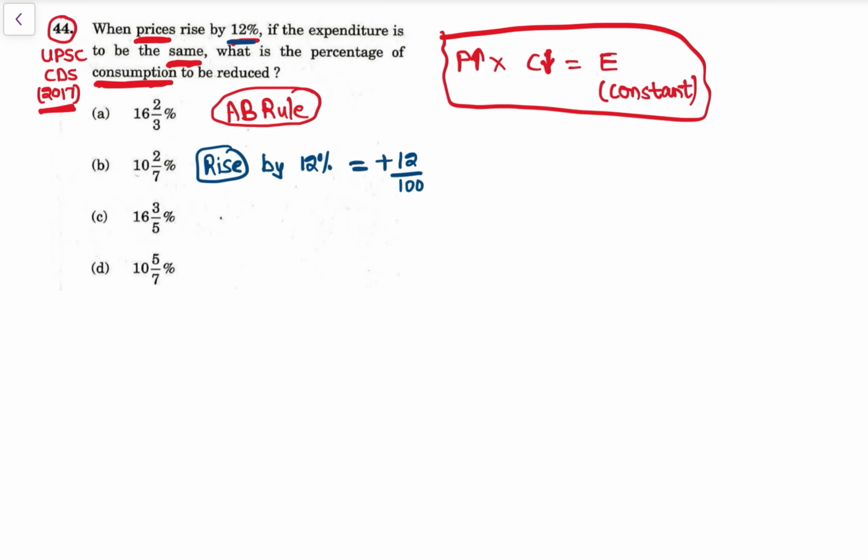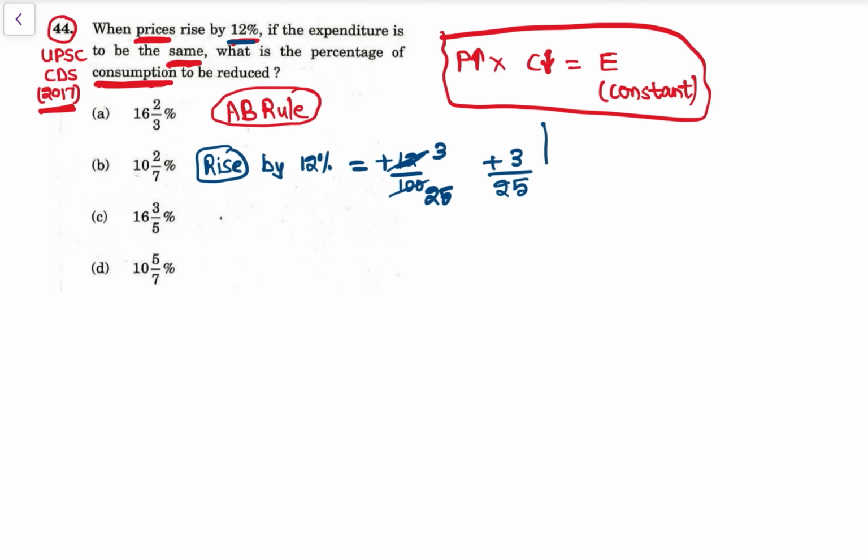So 12 upon 100, if you cancel it, 4 3s are and 4 25s are, so this is plus 3 upon 25.